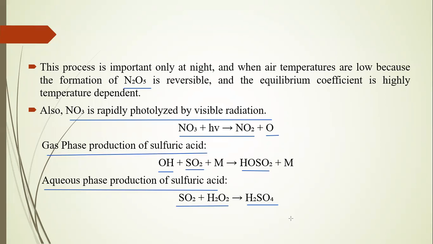Some of the SO2 mixes with liquid water directly, and that water is available in our ponds, rivers, and seas. That's how CO2 rejecting direct SO2 in our atmosphere mixes with H2O and produces H2SO4. Most acid rain contains H2SO4 sulfuric acid and HNO3 acid, which are mostly active in a part.